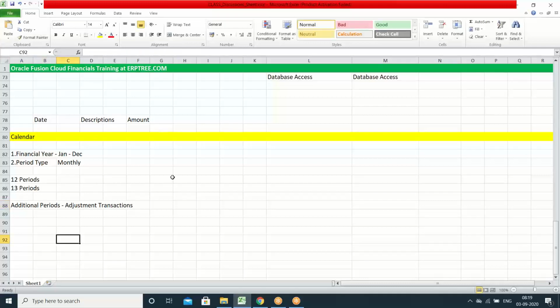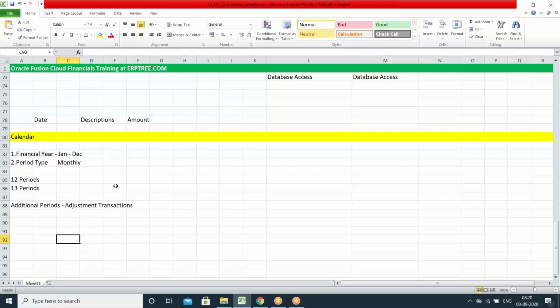In the month of Jan, whatever business transactions we do, we can record in Jan. And in Feb, March, in the same way, in September, whatever business transactions we do in the current month, we can record in the system within September. And in December also, December business transactions. When we close the books at the end of the year, if you want to pass some adjustment entries,